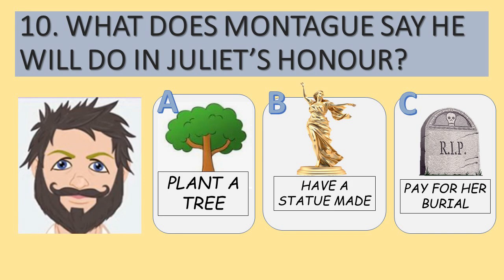And question number 10. What does Montague say he will do in Juliet's honour? So this is Romeo's father. What does he say he will do to commemorate Juliet's life? Is it A, plant a tree? Is it B, have a statue made? Or is it C, pay for her burial?